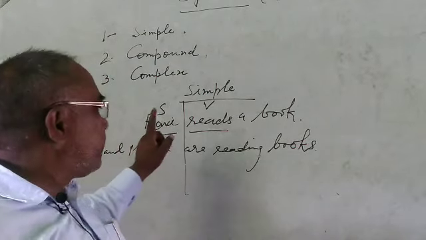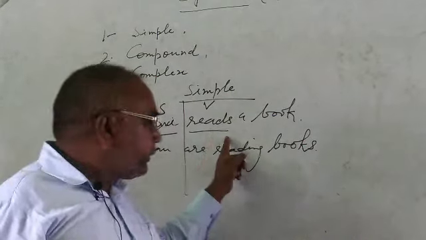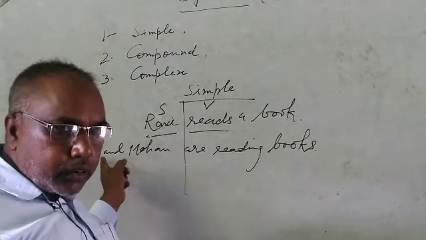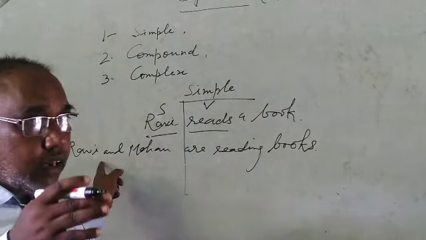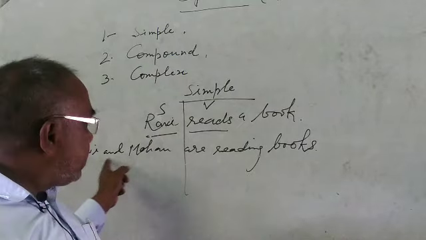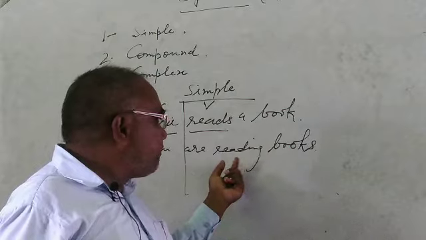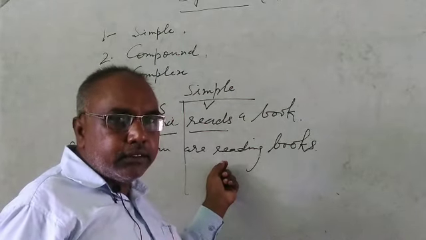To understand about simple sentence: one subject, one verb. More than one subject means one or two or three subjects or group of subjects. Still verb will be one. This is the meaning of simple sentence.